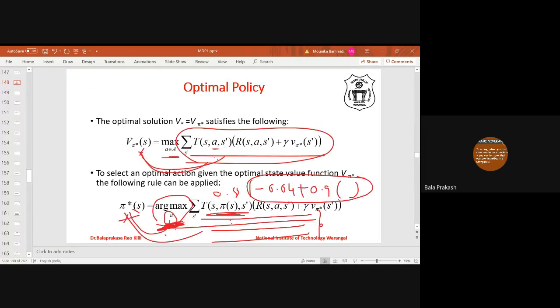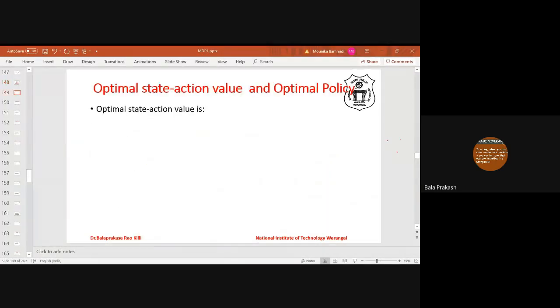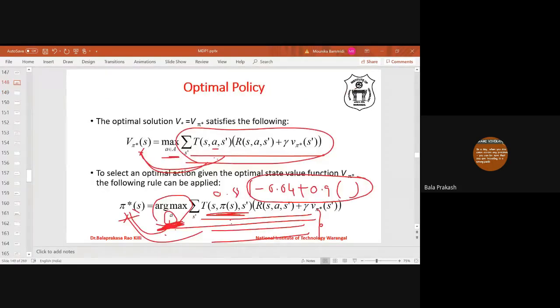Now, as we have defined the optimal value function and optimal policy, we will try to define optimal policy using the optimal action value function. We have seen the difference between value function and action value function. State value function means the agent follows policy from state S onwards, whereas action value function means the agent will perform an action A in state S and afterwards it will follow policy phi. So what is an optimal state action value? We'll see. The optimal state action value can be expanded from the value function.